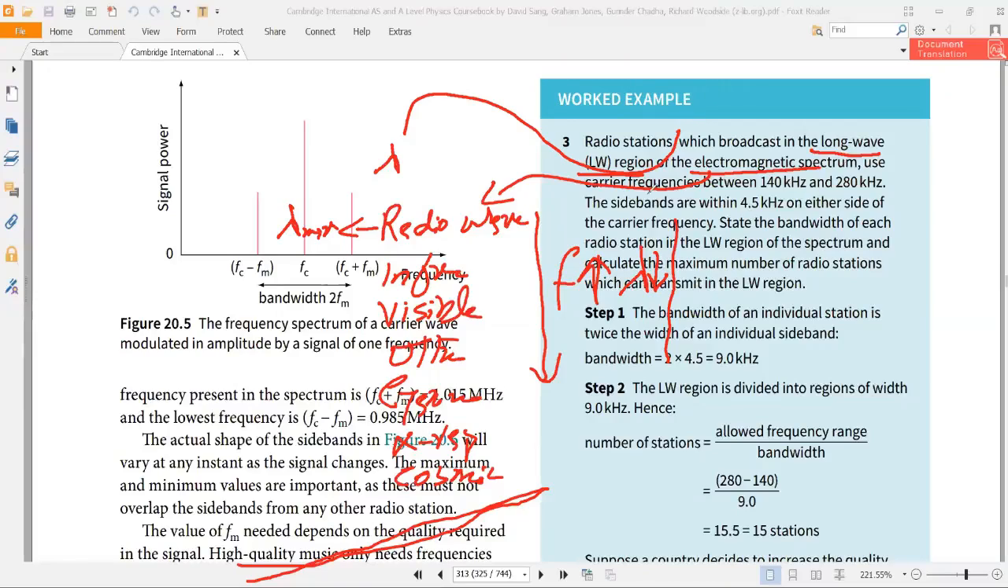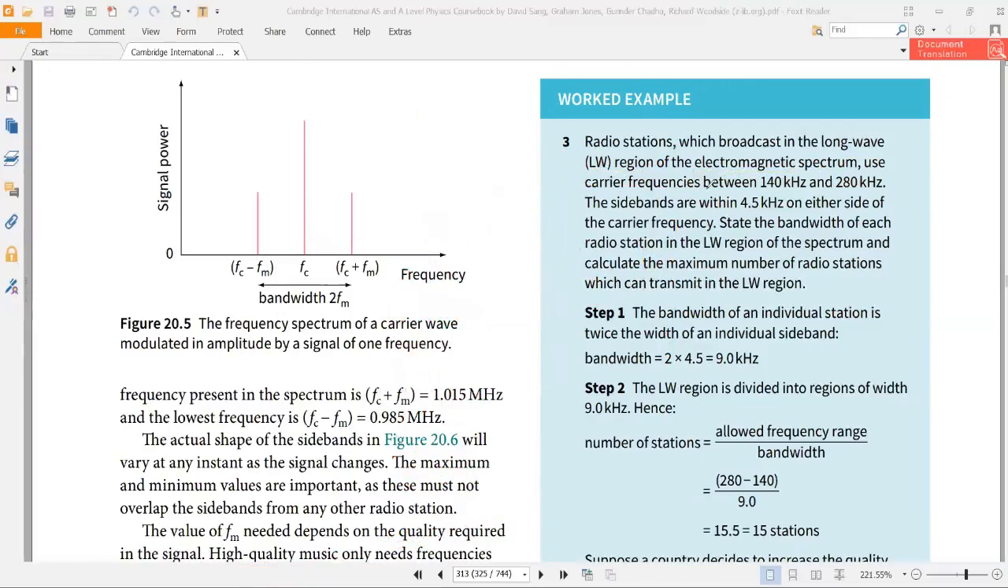The long wave spectrum of the electromagnetic spectrum uses a carrier frequency. The carrier frequency assigned to my radio station is 140 kilohertz to 280 kilohertz. So this is the carrier wave which is assigned to me. The sidebands are within 4.5 kilohertz on either side of the carrier frequency. State the bandwidth of each radio station in the long wave region of the spectrum and calculate the maximum number of radio stations which can transmit in the long wave region.